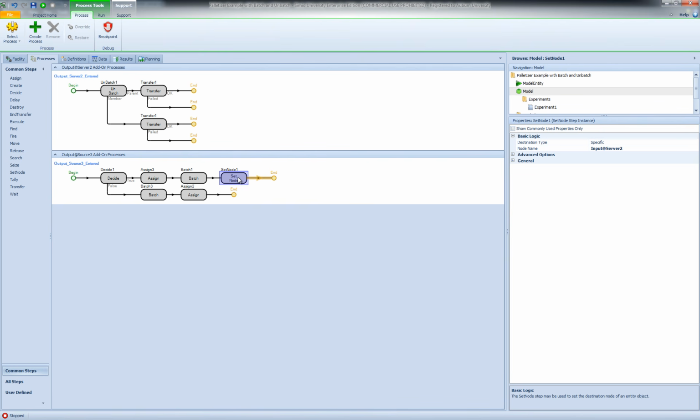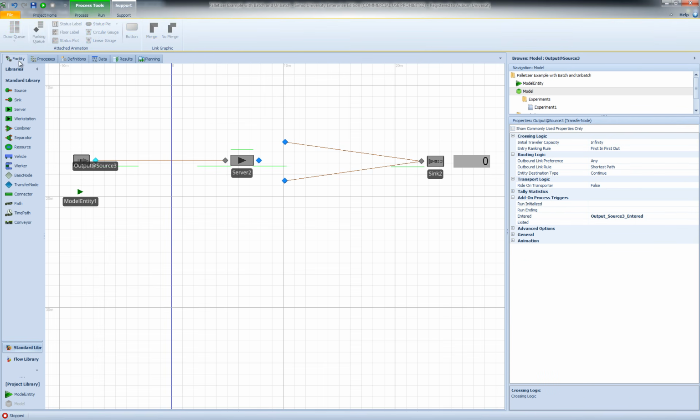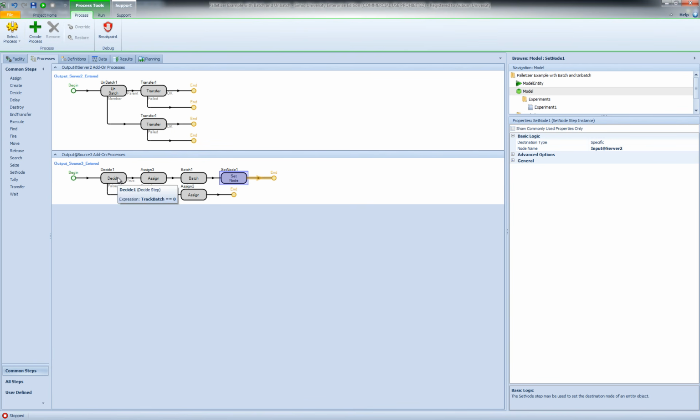And then I set the destination node for this parent entity to be the input at server 2, which is this node right here. And then, since the track batch value is non-zero, when the next entity arrives, I take the false branch of the decide,